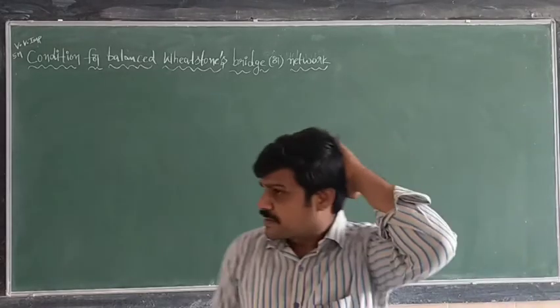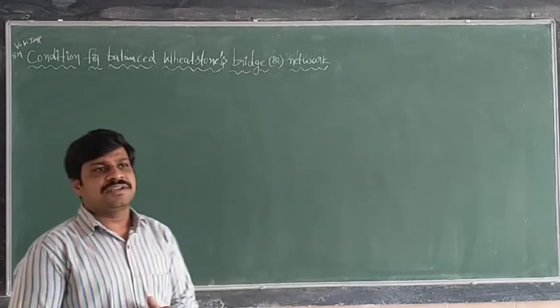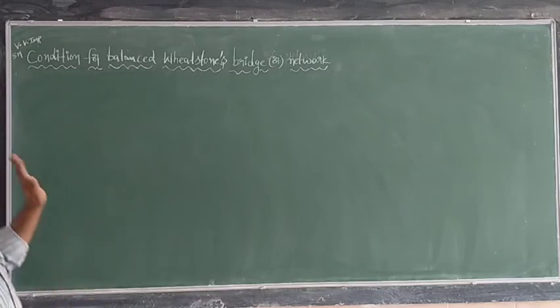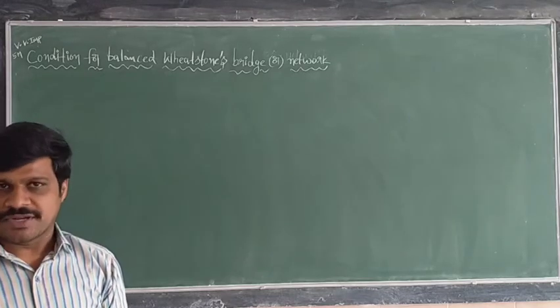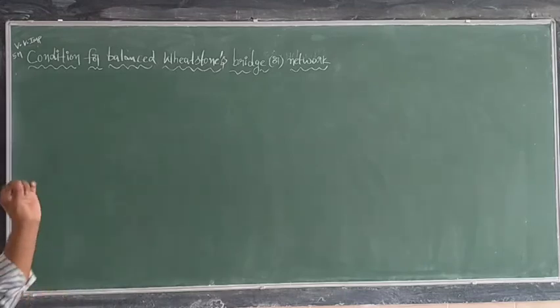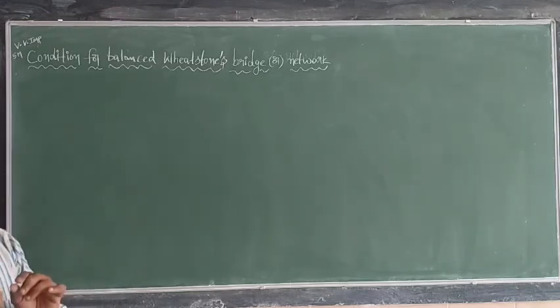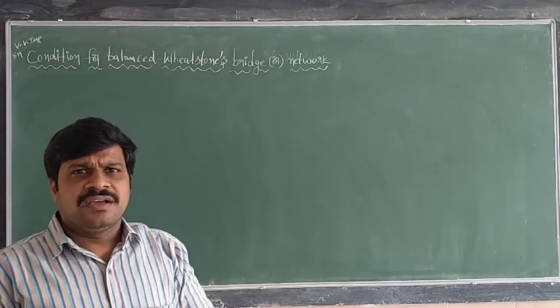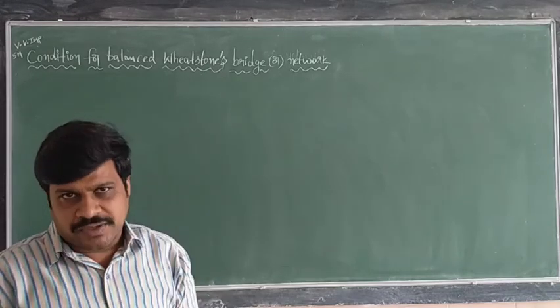Dear students, after having the Kirchhoff laws, now we are having the condition for balanced Wheatstone bridge or network. This is very, very important for 5 marks. This question has been asked 2 to 5 times in public examination. Sir, what is the Wheatstone bridge? It is an arrangement, one of the networks.